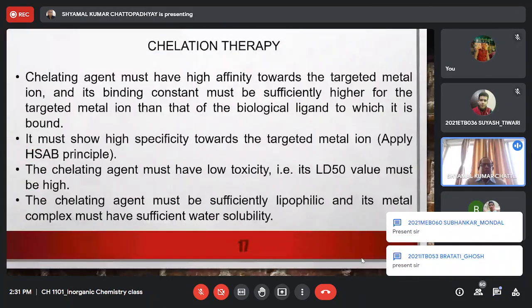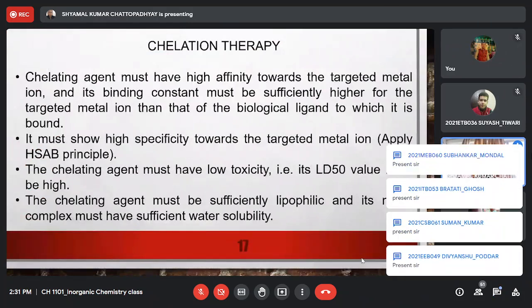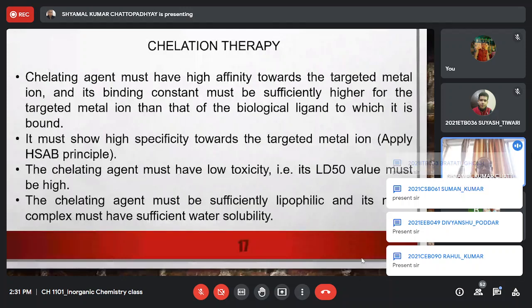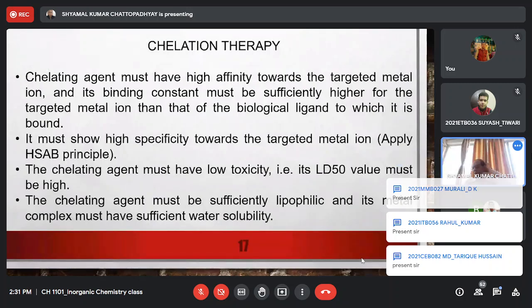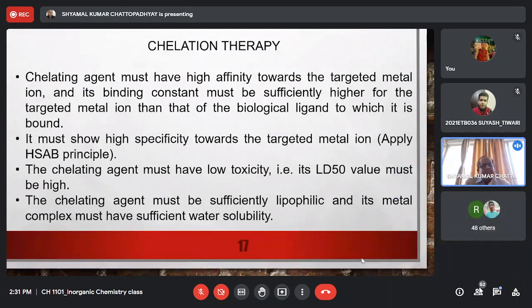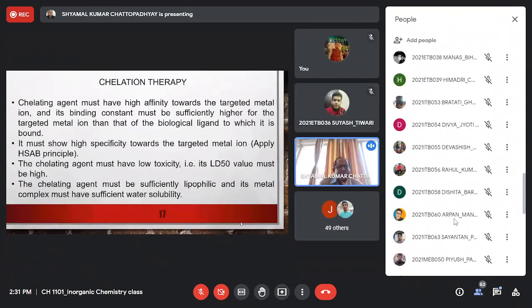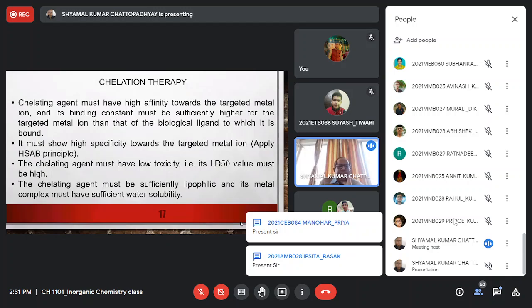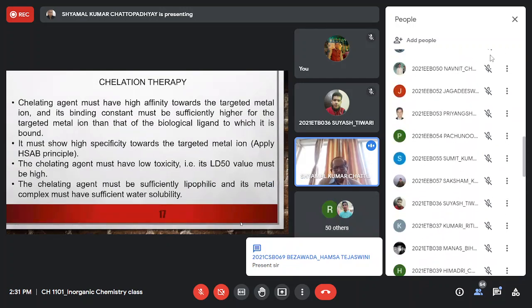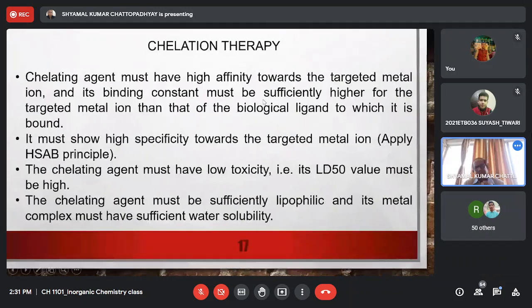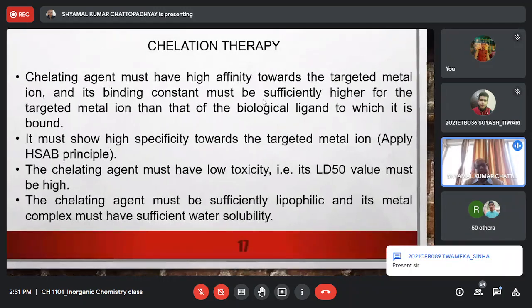So we are discussing the properties of chelating agents that make them suitable for being chosen for chelation therapy, right? And we have discussed what a chelating agent is, how the chelate effect arises, or what the reason behind the chelate effect is, and then we are listing the factors that a chelating agent must satisfy in order to be chosen as a probable agent for chelation therapy.